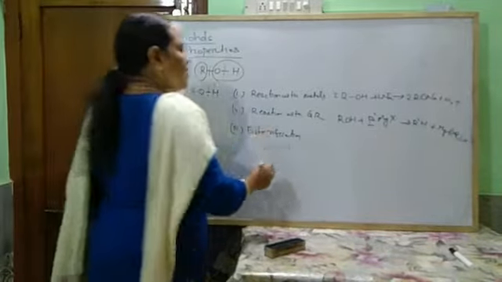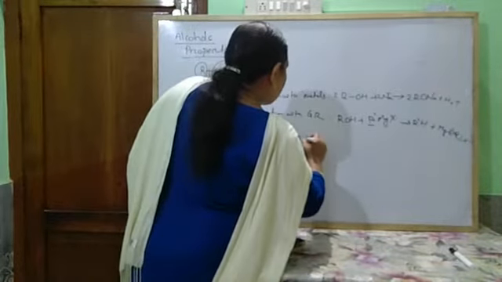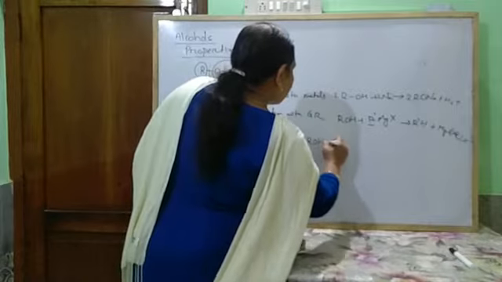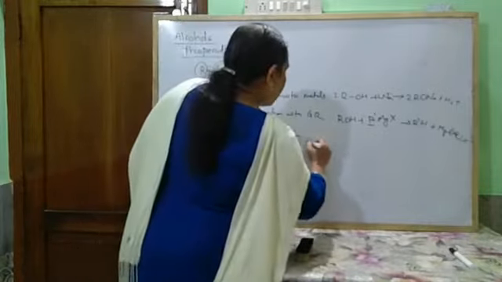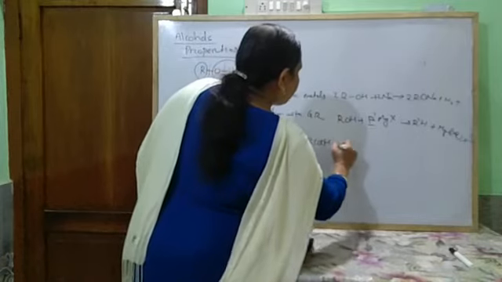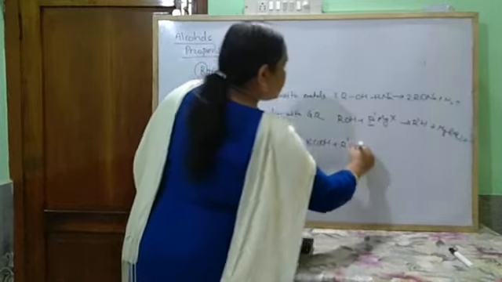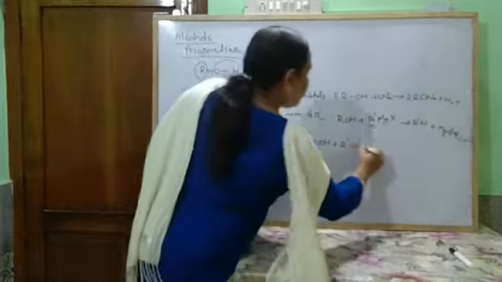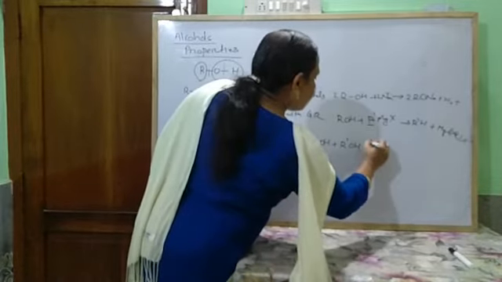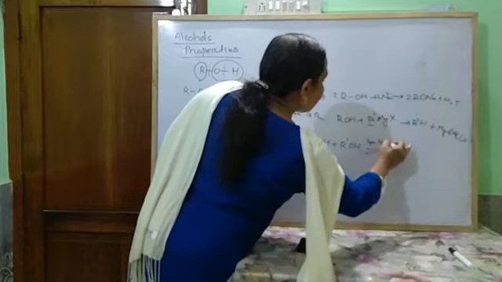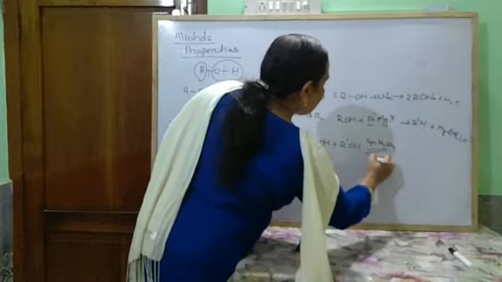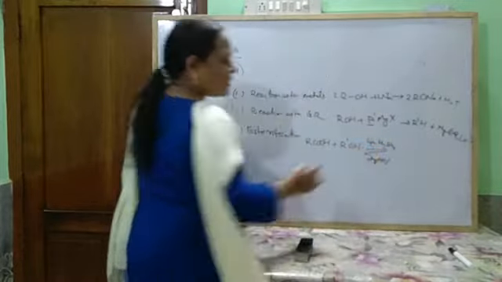Okay, esterification. Alcohols react with carboxylic acids, RCOOH plus R-OH, in presence of concentrated sulfuric acid or dry hydrochloric acid.